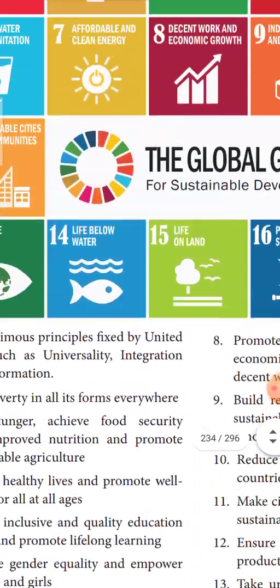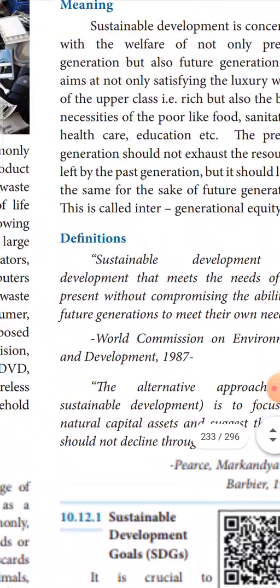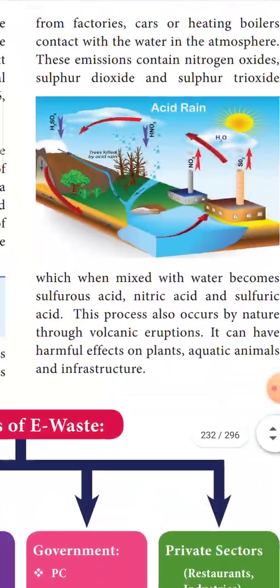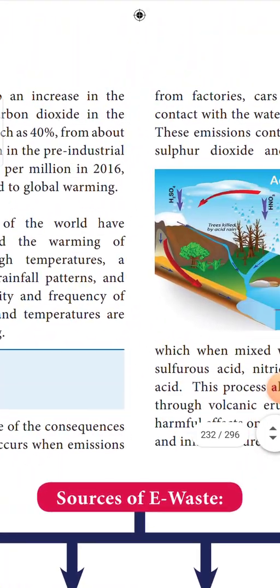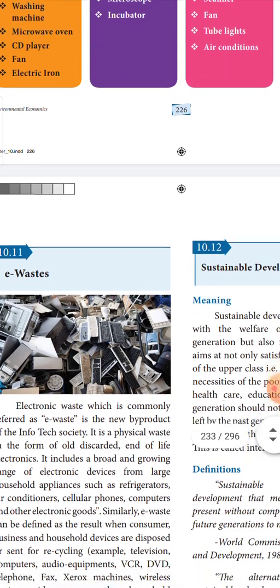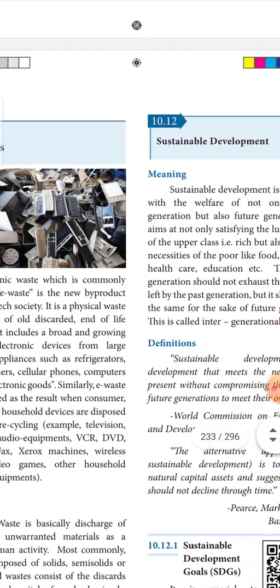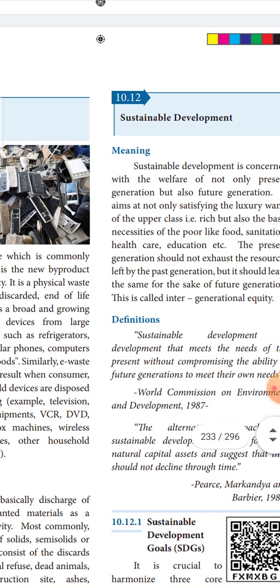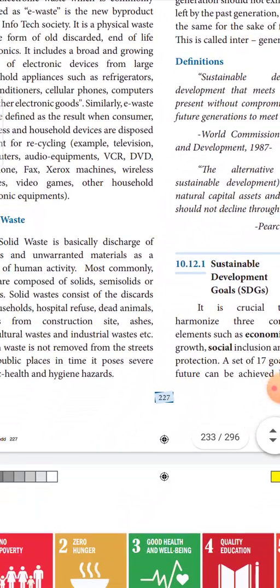Okay, let me take that page. We learnt about acid rain, global warming, and about e-waste. All these are new terms, which are covered under the topic of environmental economics and how to have a sustainable development with respect to the environment quality.